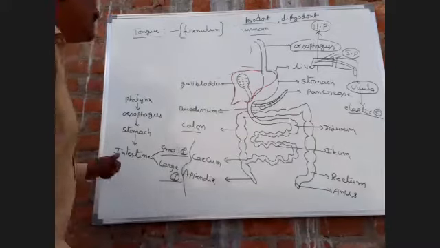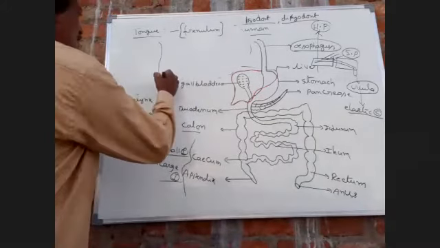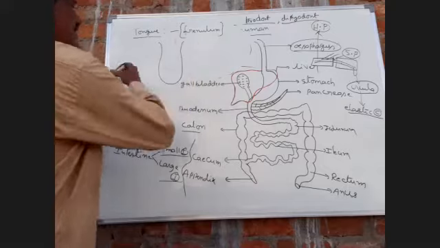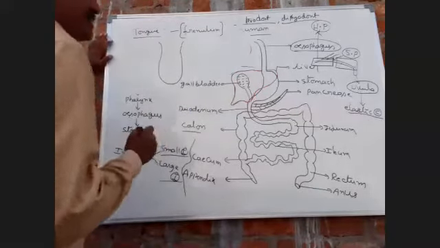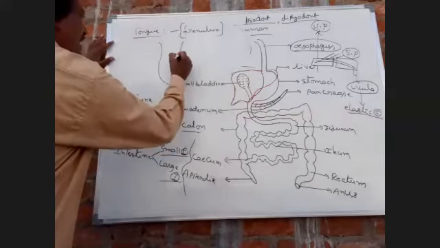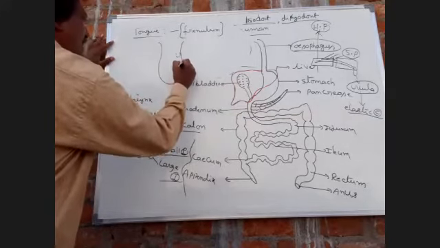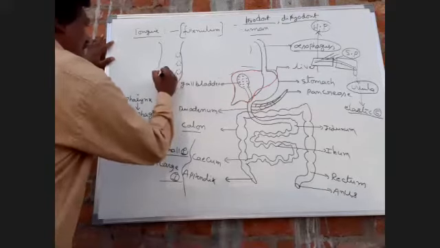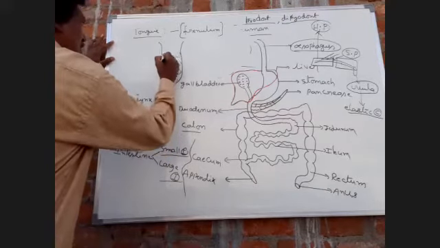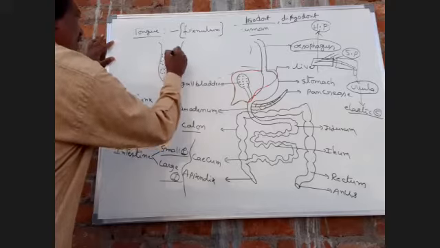On the tongue, this is tongue. Three types of papillae. Fungiform papilla. These are fungiform. Filiform papilla.